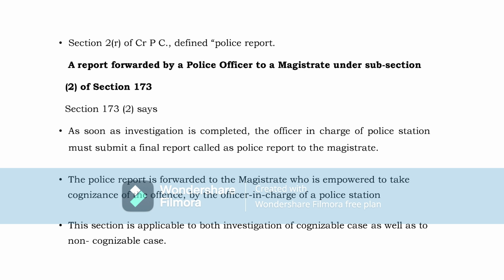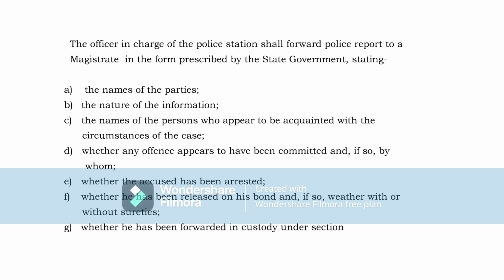To the magistrate who is competent and has jurisdiction, the police officer will submit the police report. So this section is applicable to the investigation of cognizable cases as well as non-cognizable cases.